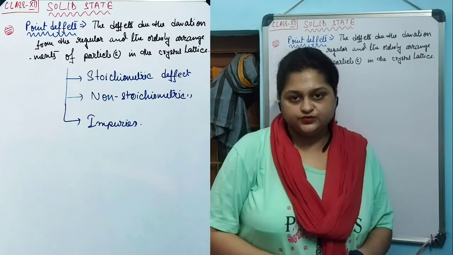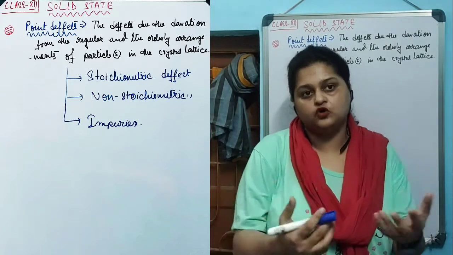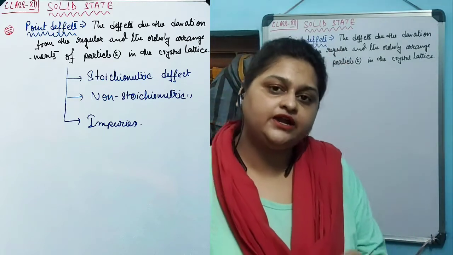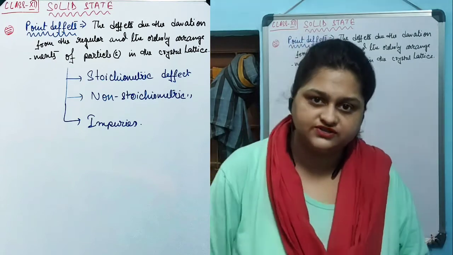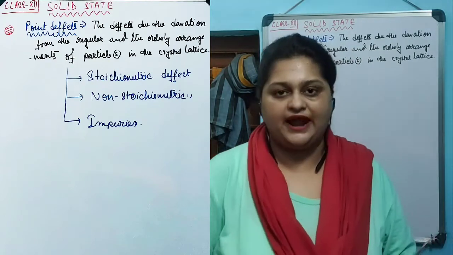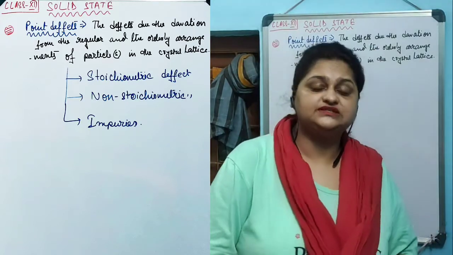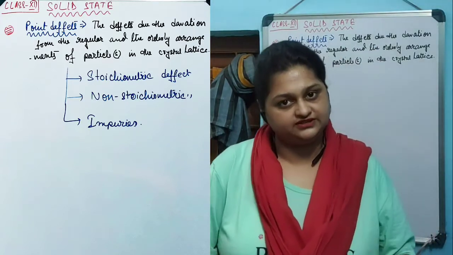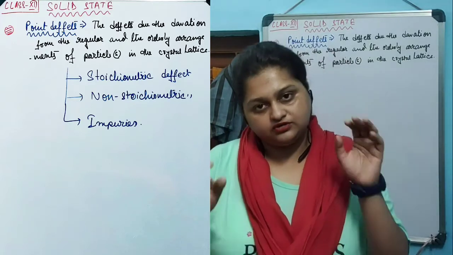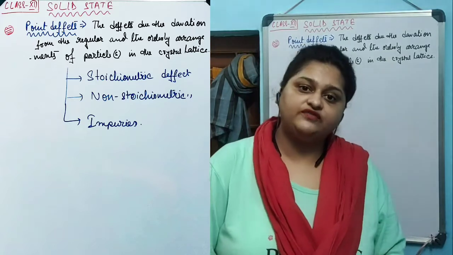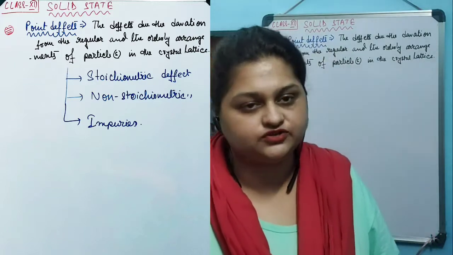In our last class, we discussed defects or deviation in a crystal. When a crystal forms in various steps, if any kind of deviation occurs in the orderly and regular arrangement, then deviations occur. Depending on this parameter, we studied three distinct types of deviation or defects. The first one was the point defect, the second was the line defect, and the third was the plane defect. In our syllabus, only point defects are included. That's why we are going to confine our discussion within the point defects only.